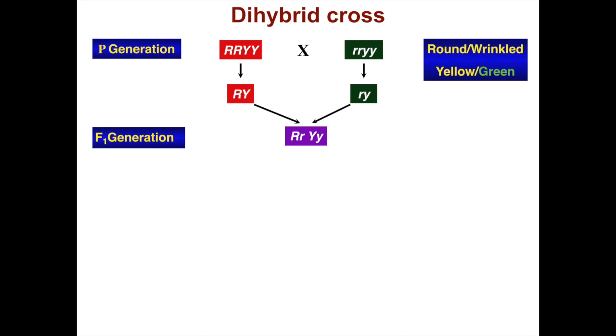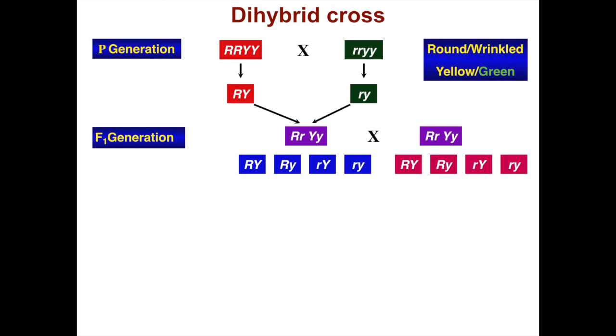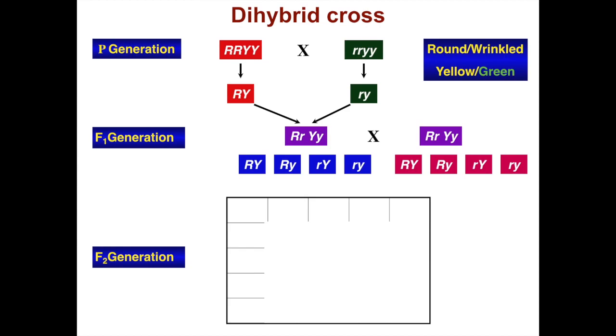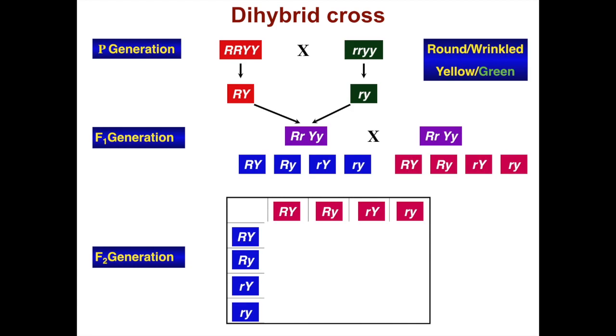So if we allow those to self, we get four different types of gametes, each coming from the respective parent. So in the F2 generation, the Punnett square looks like this. Here are the maternal gametes, here are the paternal gametes.